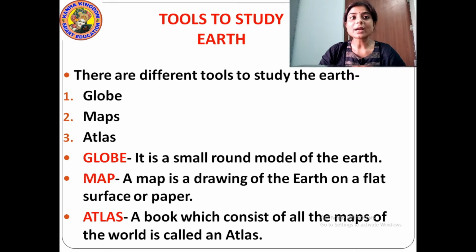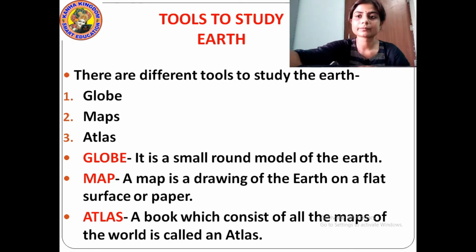Understood? Then what is atlas? Atlas, a book which consists of all the maps of the world, is called an atlas. It consists of all the maps of the different places, different countries of the world. It is a special book of maps. Okay? So, this is atlas. Understood?